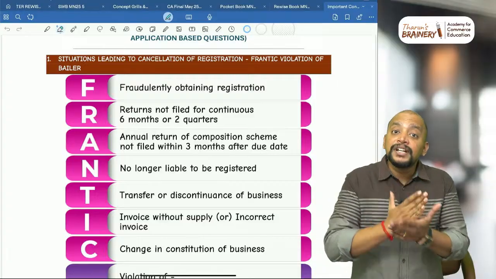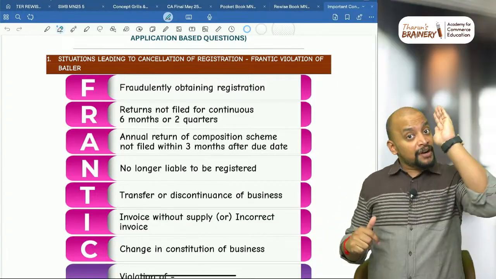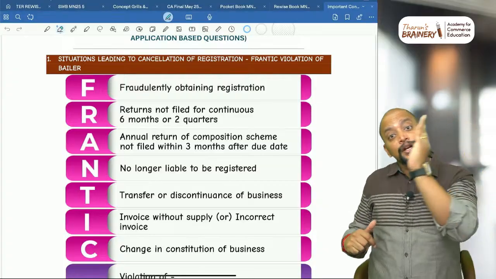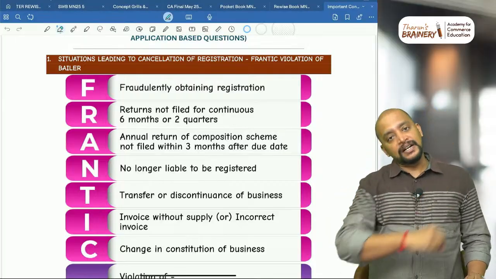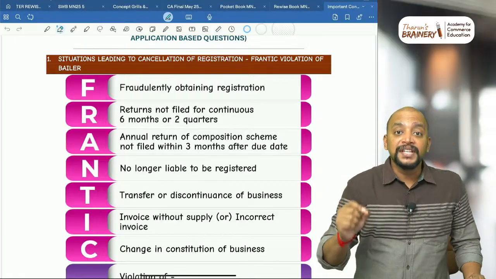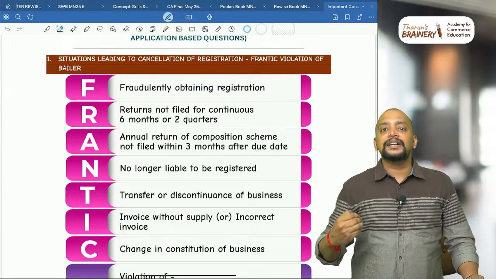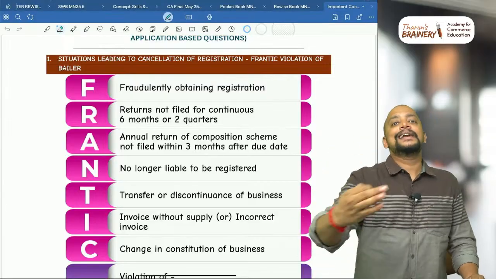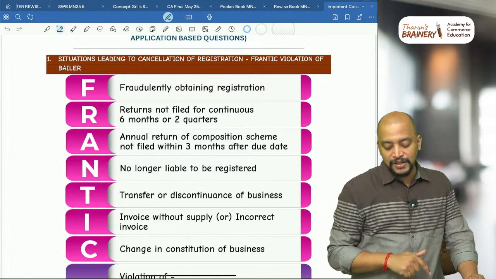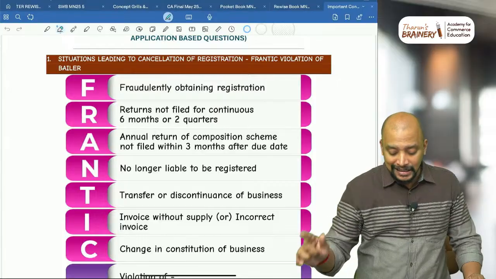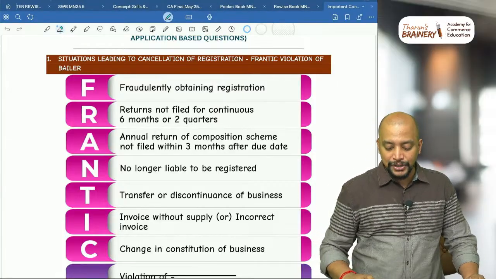After the revocation order, there will be some pending returns. From where to where? From the cancellation of registration to the revocation order, there will be some pending returns. Those pending returns need to be filed within 30 days after the revocation order. If they are not filed within 30 days after the revocation order, that will also lead to cancellation of registration. That is this point, return not filed within 30 days after revocation order. So these are the cases that lead to cancellation of registration.